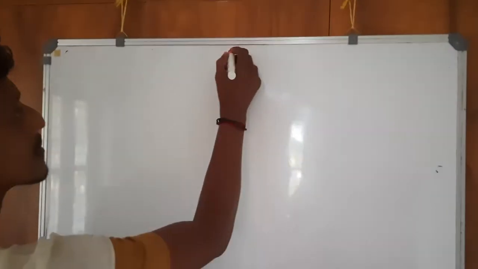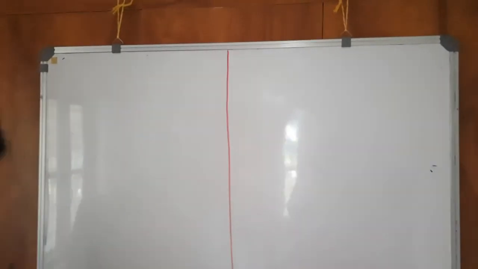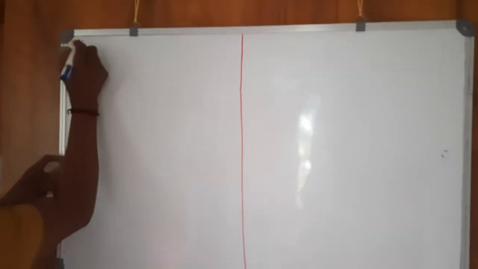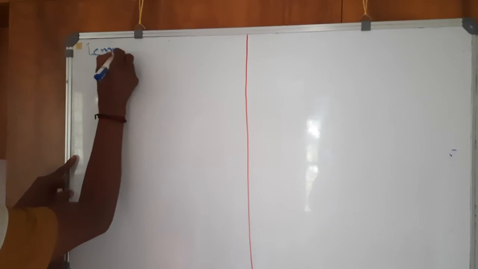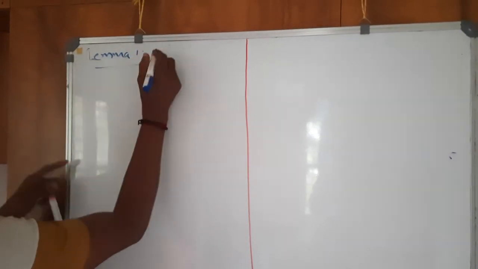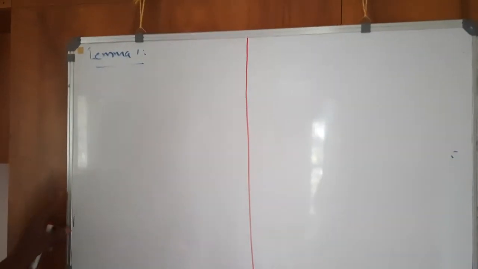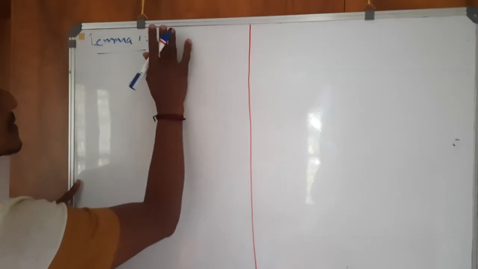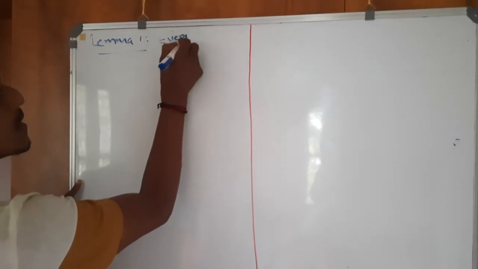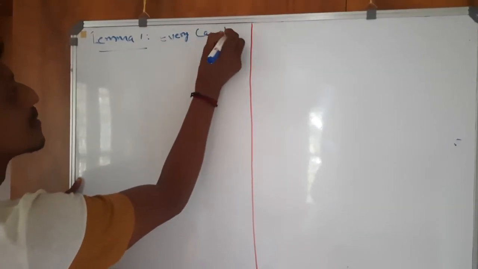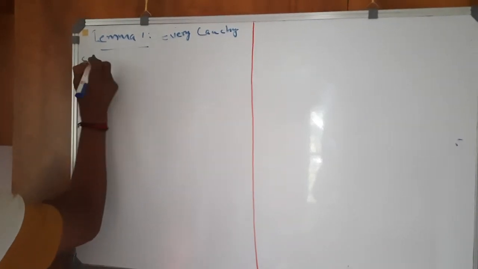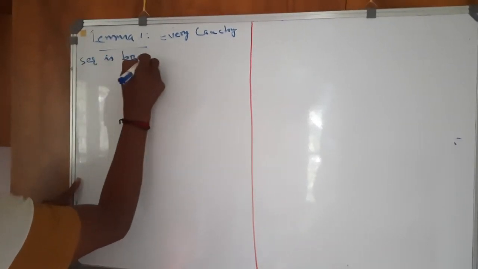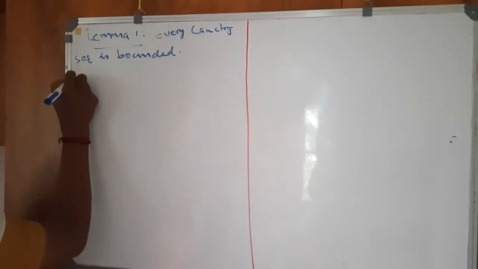As lemma 1: every Cauchy sequence is bounded. Proof.